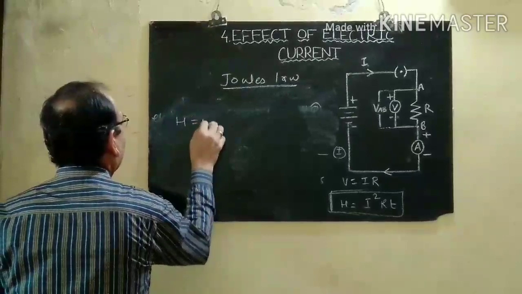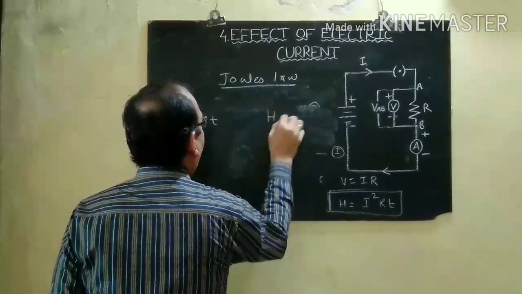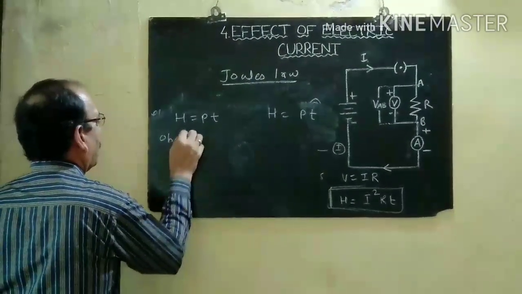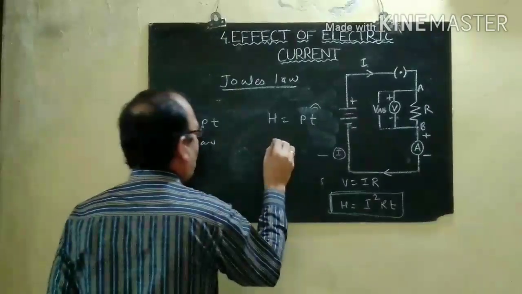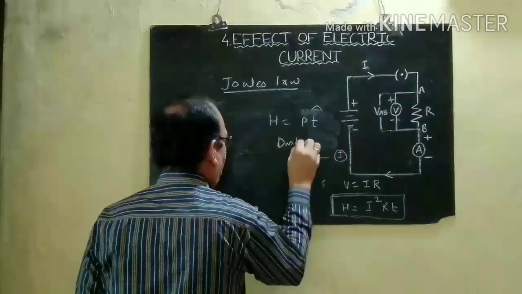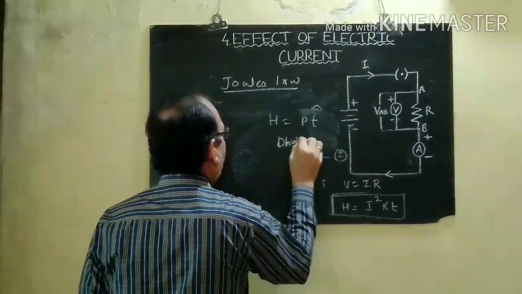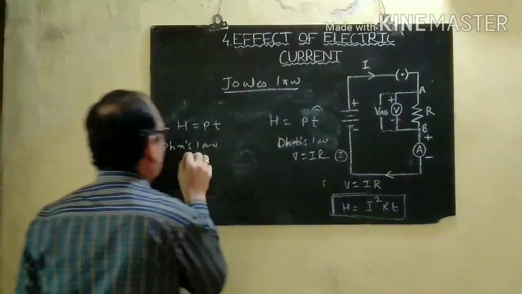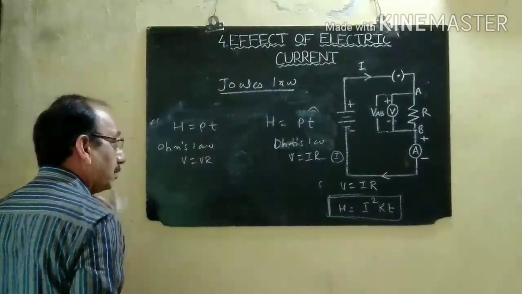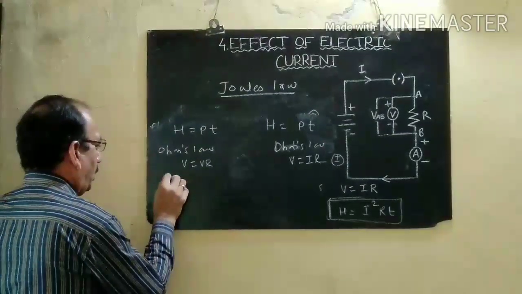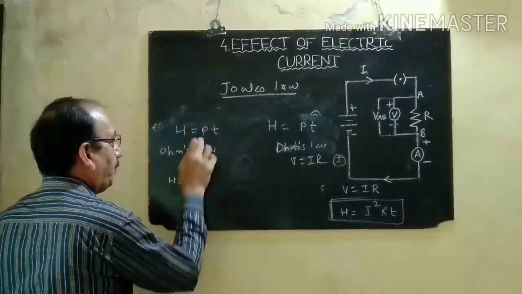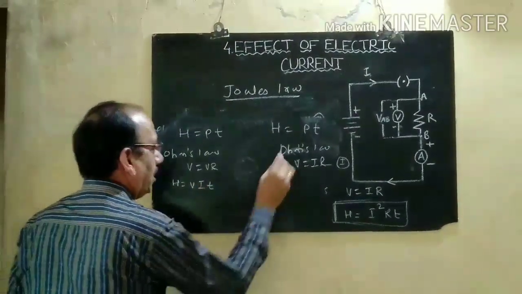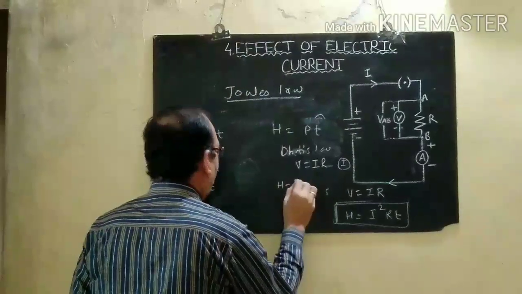H is equal to PT. You can apply here Ohm's law, that is V is equal to IR. H is equal to, replace the value of P with the electrical power, that is VI. VIT. Here you can write H equal to VIT.